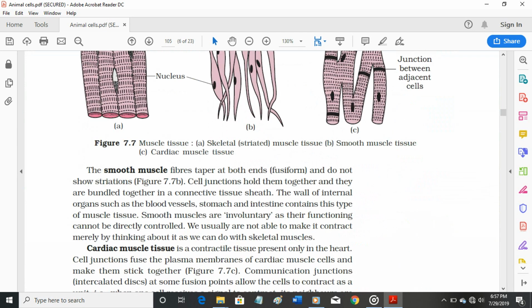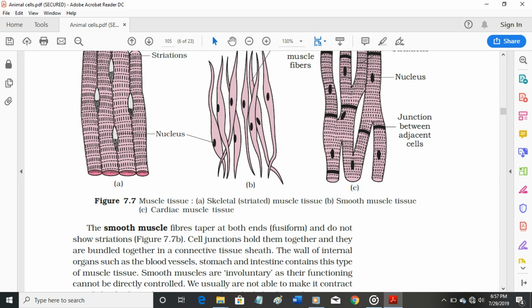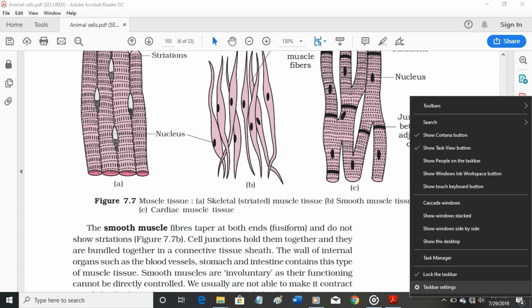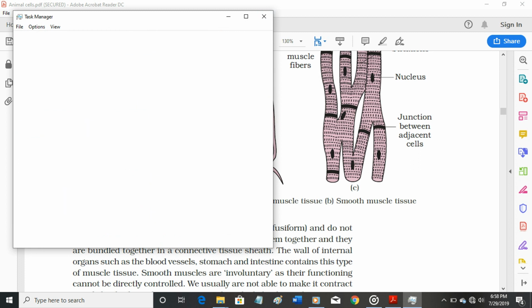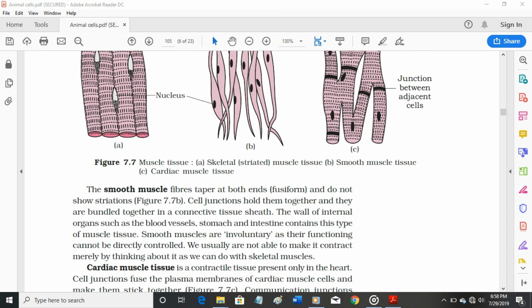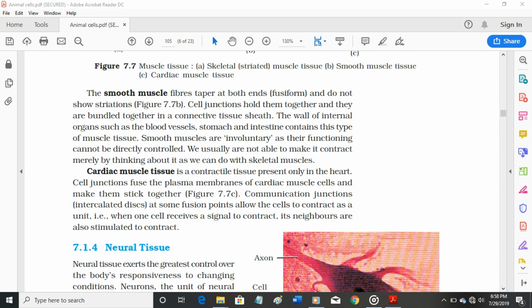The smooth muscle fibers taper at both ends (fusiform) and do not show striations. Figure 7.7b. Cell junctions hold them together and they are bundled together in a connective tissue sheath. The wall of internal organs such as the blood vessels, stomach, and intestine contains this type of muscle tissue. Smooth muscles are involuntary as their functioning cannot be directly controlled. We usually are not able to make it contract merely by thinking about it as we can do with skeletal